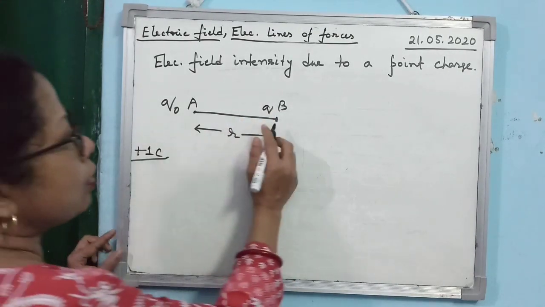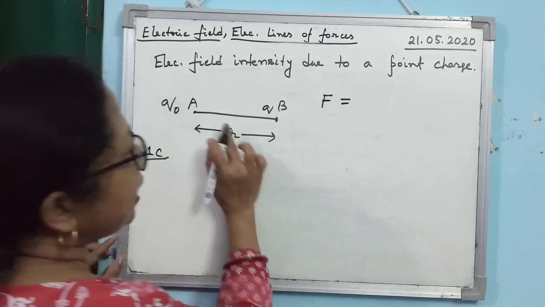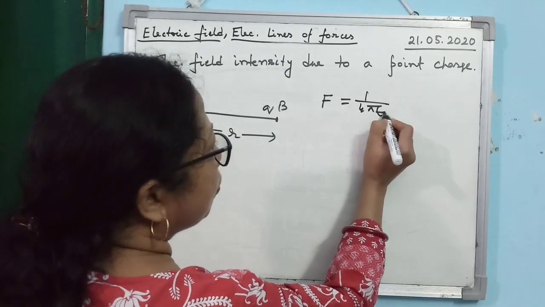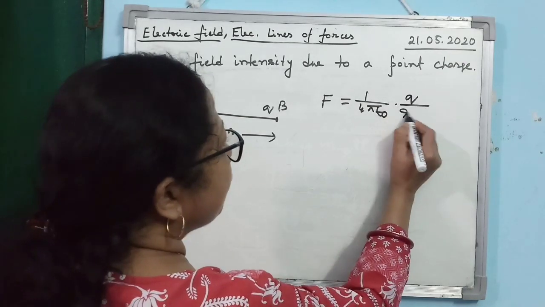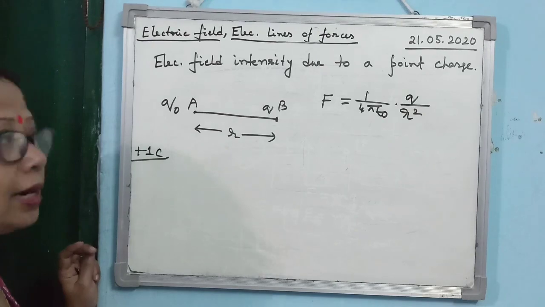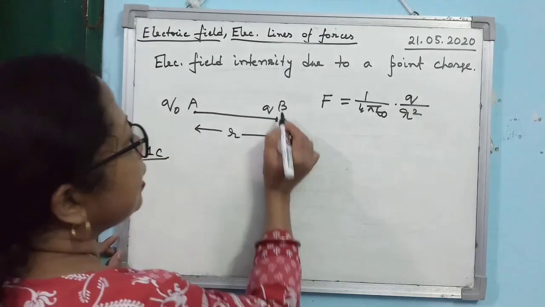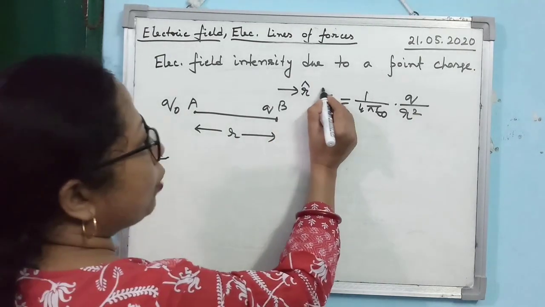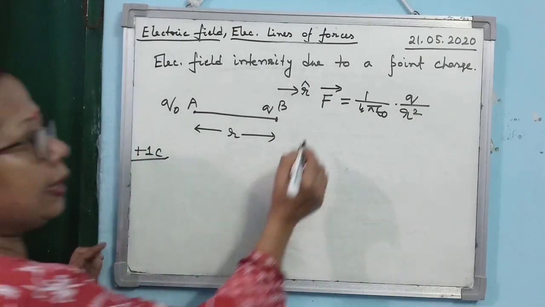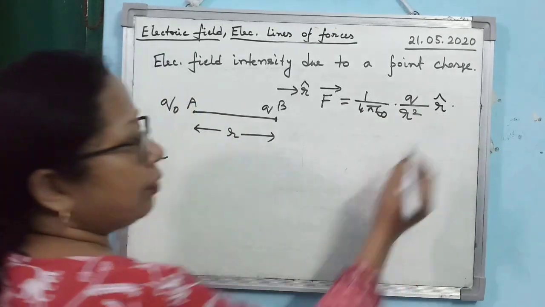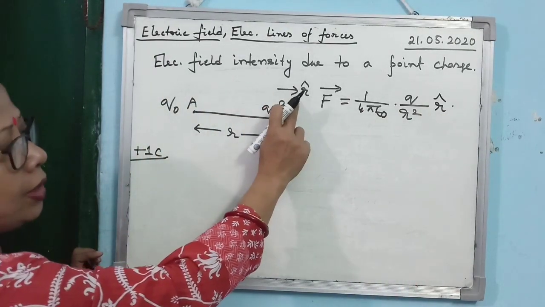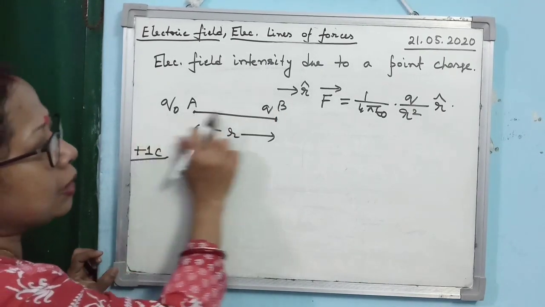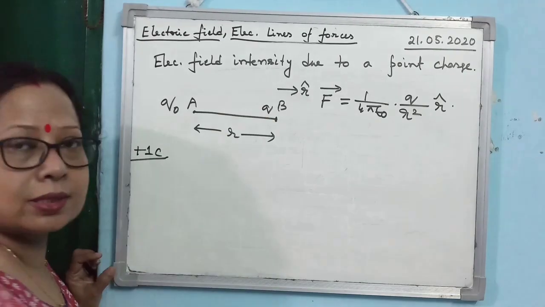So what is the force experienced by the test charge placed at this point? It will be 1 by 4 pi epsilon naught, Q naught q divided by r square. Now, if you consider that this is the direction of the unit vector r, then what will be the vector form? It will be multiplied by the unit vector r. Here I have shown the direction of the unit vector r, because q is repelled by Q naught, so the direction is in this direction.